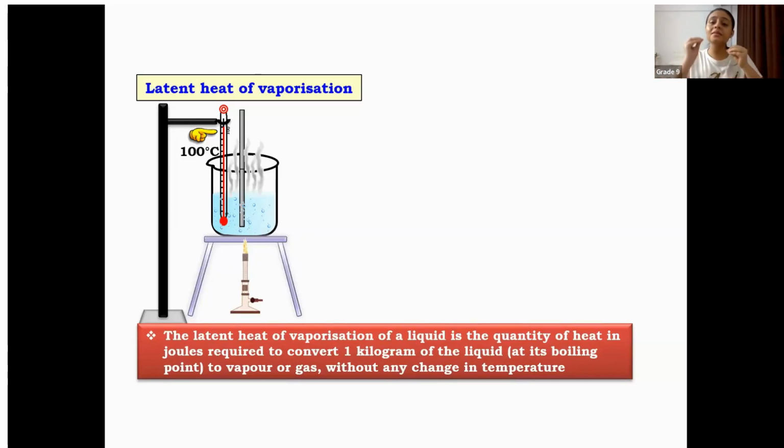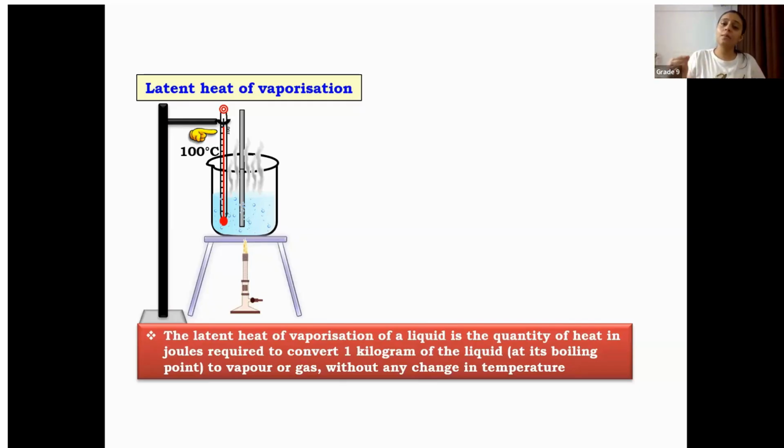So latent heat is that minimum amount of heat required to convert the state from one to another. Now latent heat of vaporization says it is the amount of heat required to convert the liquid into gas at a constant temperature, at its boiling point.